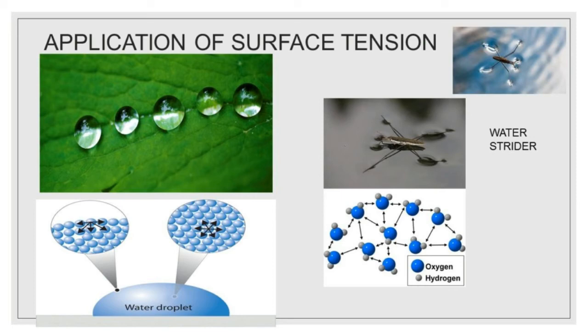For a given volume, the surface area of a sphere is the minimum. This is the reason for the liquid drops to acquire a spherical shape. Look at the water droplet, how the water molecules are arranged at the surface and how they are arranged below the surface. Water strider insect slides on the water surface easily due to the surface tension of water. During a heavy storm, sailors pour soap powder or oil into the sea near their ship to decrease the surface tension of seawater. This process reduces the impact of violent water current against the hull of ship.